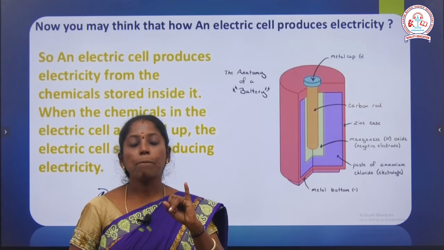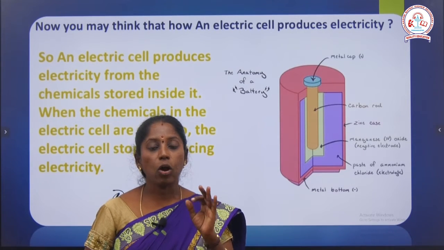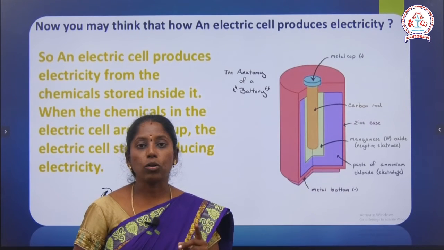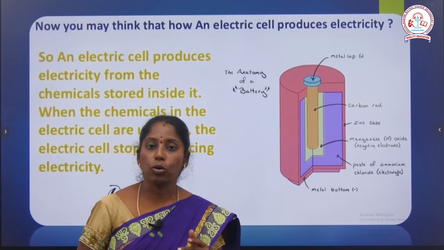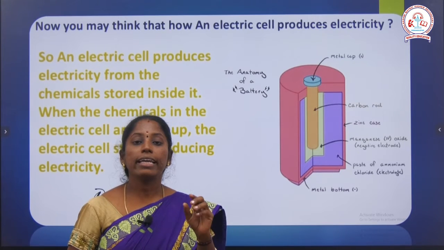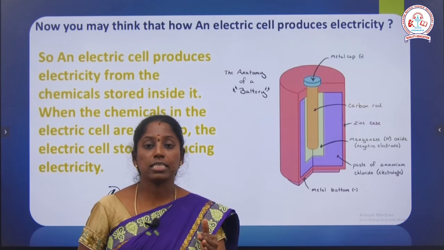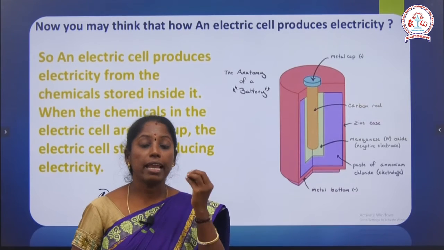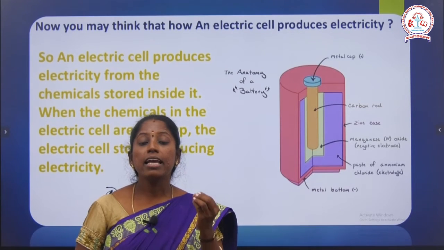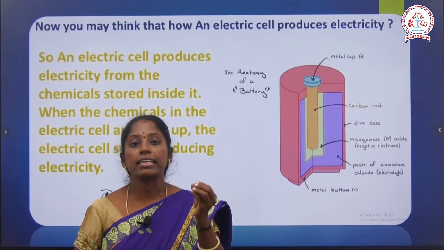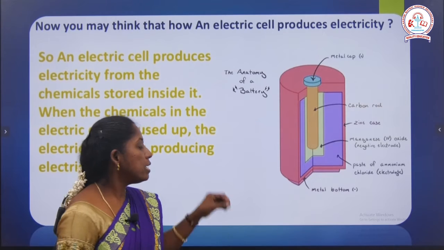What are the three things we need to make a cell? One is the positive electrode, otherwise called the anode. Then the negative electrode, which we call the cathode. Then the electrolyte. Only in this electrolyte does the reaction take place, and then it produces electricity from the cell. We can get electrical energy, so chemical energy is converted into electrical energy. That is the special thing about this cell.